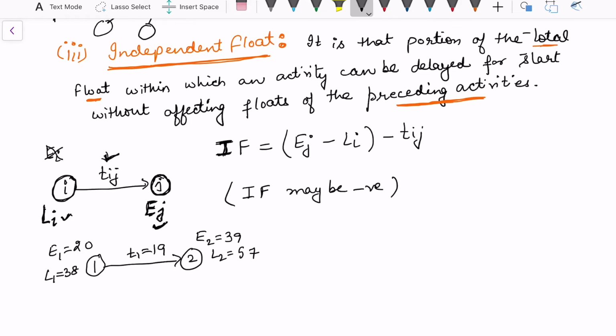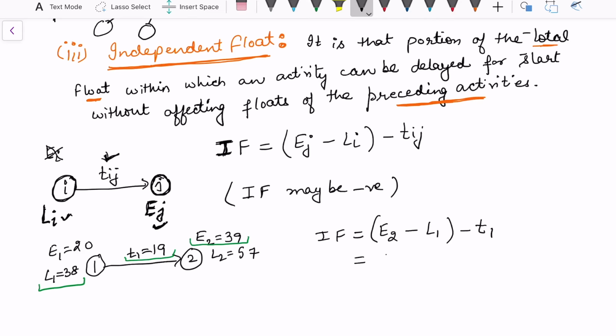So this duration is 19. Now if I want to calculate the independent float of this activity 1 to 2, I have to look at the earliest of this one, and the latest and the time of this one. So this has to be E2 minus L1, and then I subtract the time also.